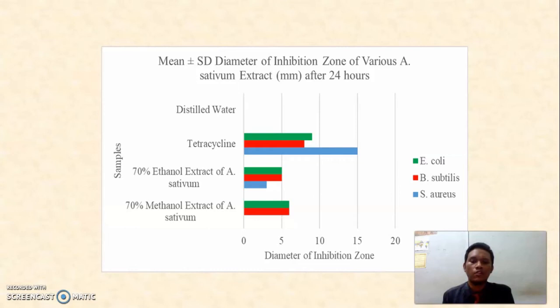ethanol extract of A. sativum shows an inhibitory effect against all selected bacteria, which is 5 plus minus 1.1 mm for E. coli, followed by 5 mm for B. subtilis and 3 plus minus 1.4 mm for S. aureus, while methanol extract of A. sativum shows an inhibitory effect with 6 plus minus 1.4 mm for E. coli and 6 mm on B. subtilis respectively. According to Abi and Berhe in 2016,